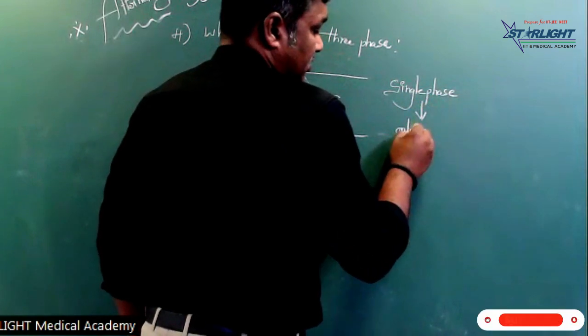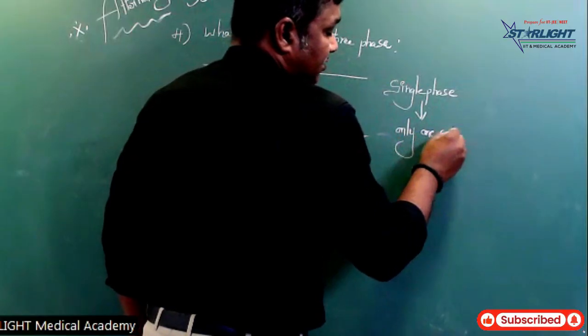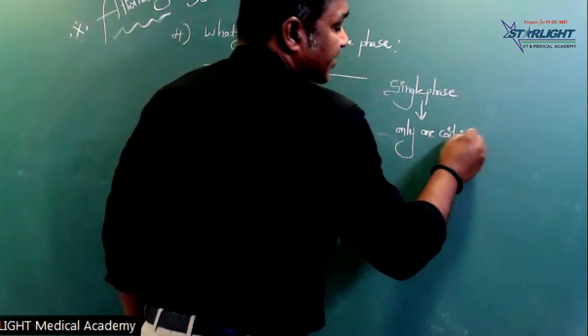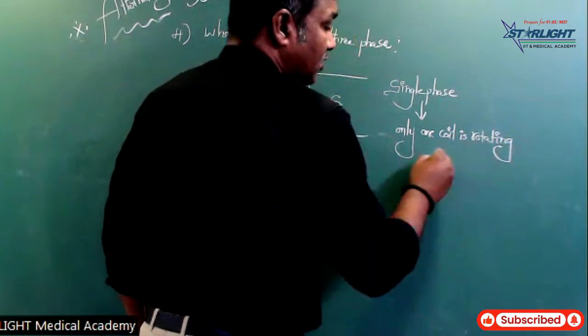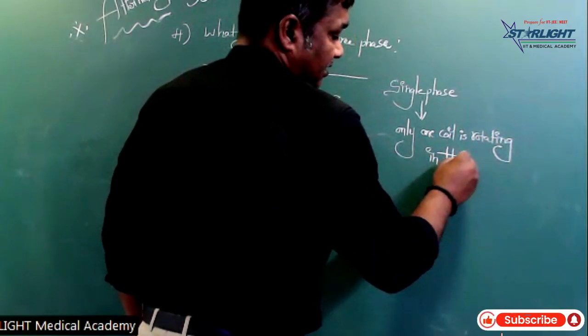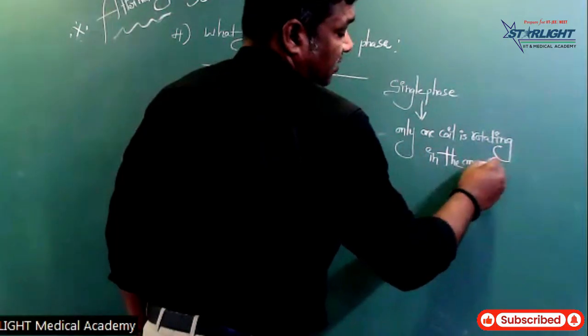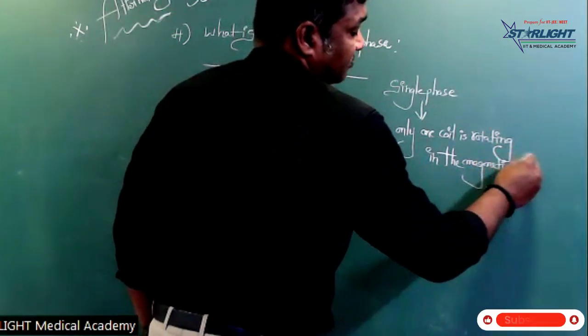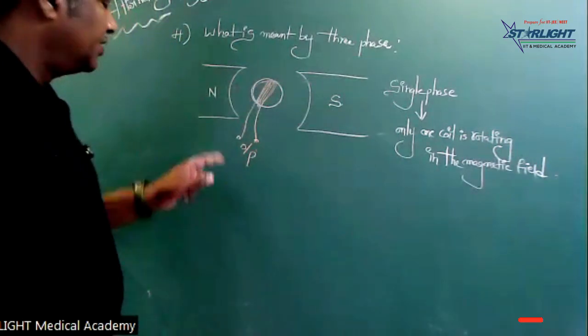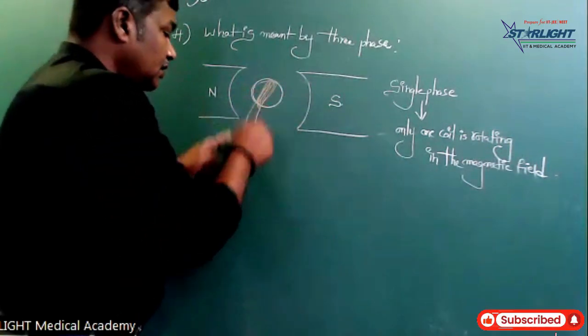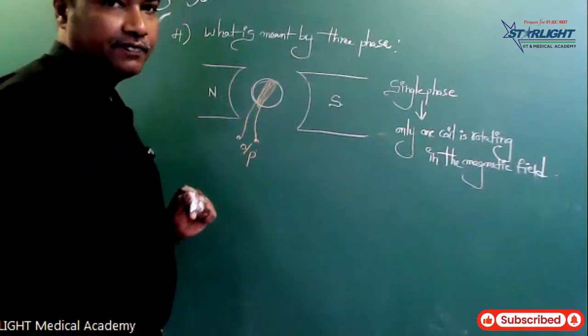Only one coil is rotating in the magnetic field. Due to the rotation of one coil, electricity is generated. This is the single phase.